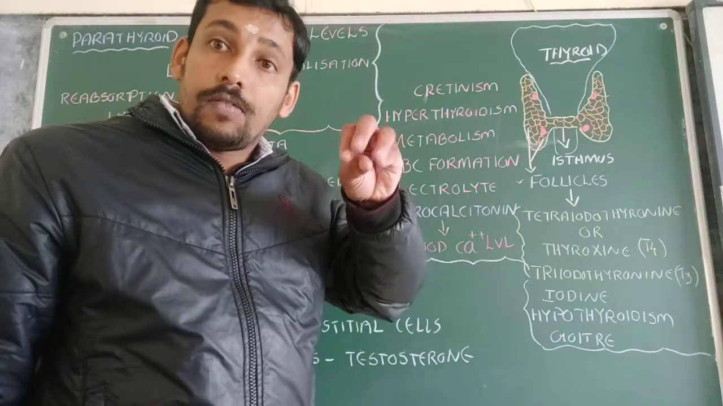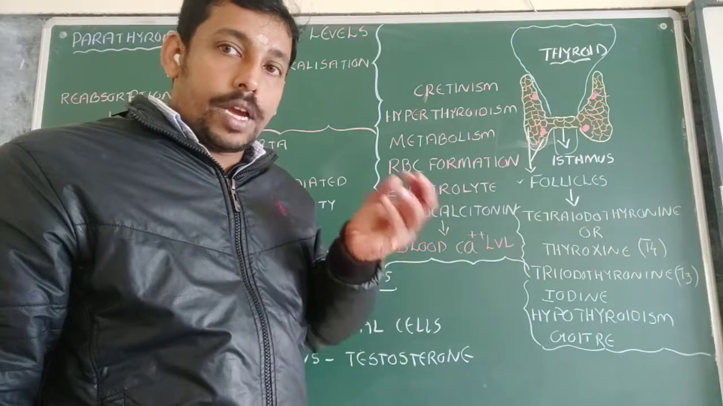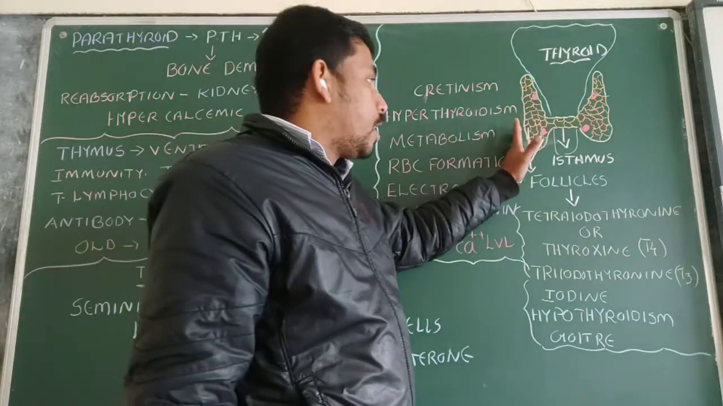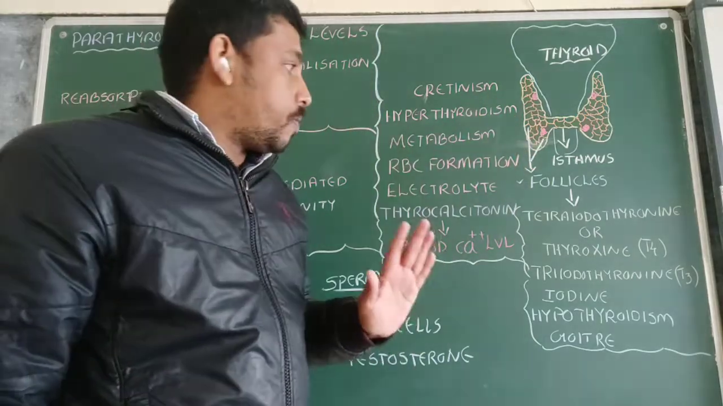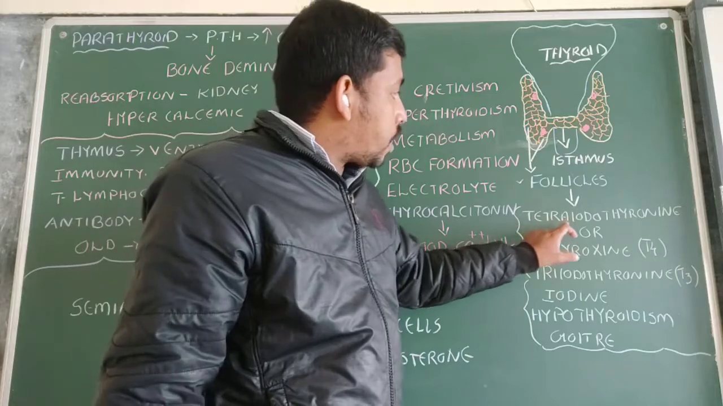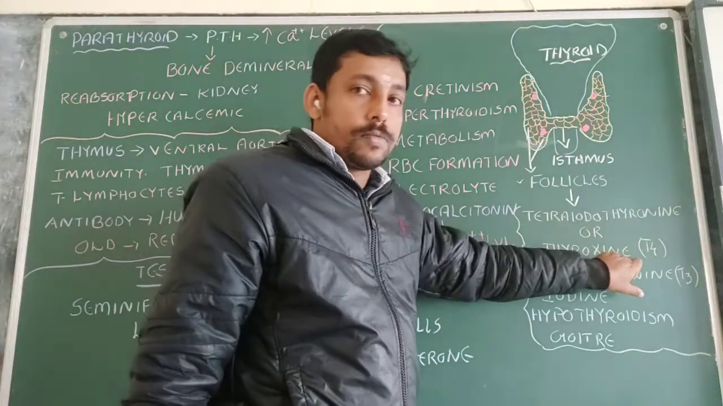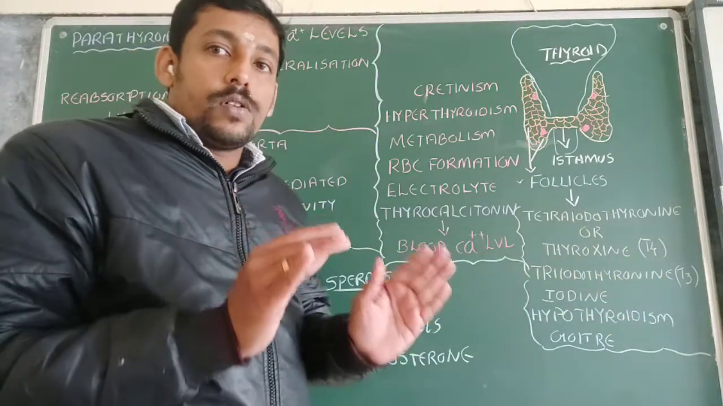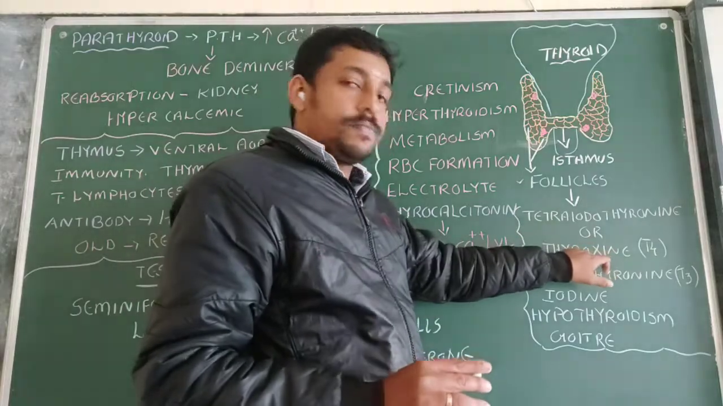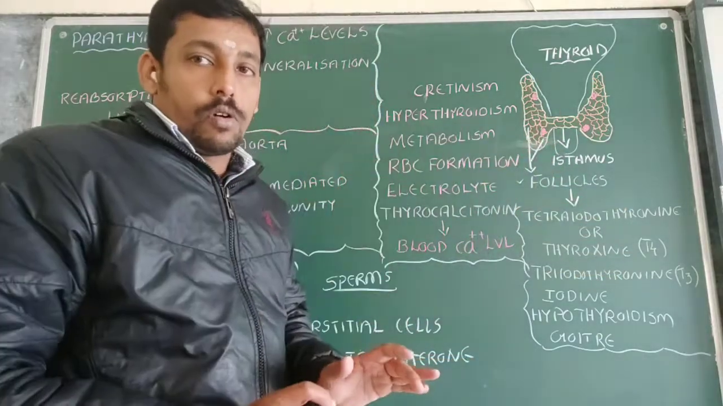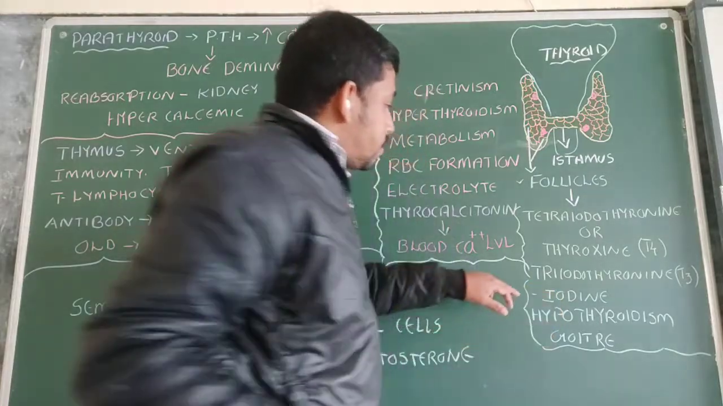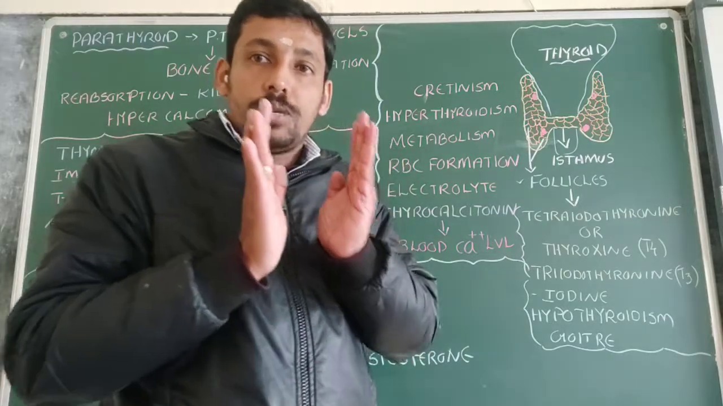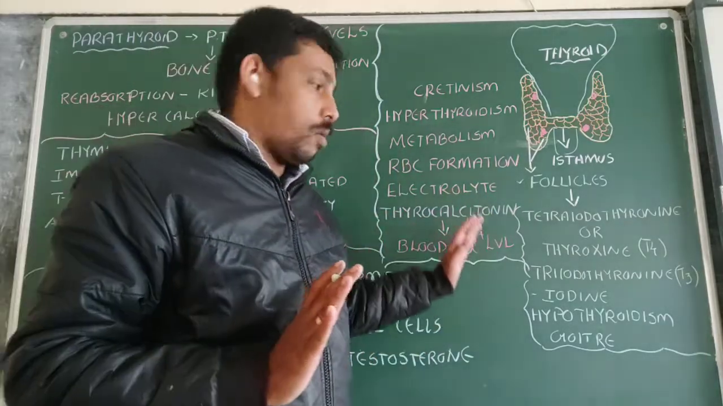These follicles contain follicular cells, and these follicular cells of the thyroid gland produce some hormones. We have studied two hormones: tetraiodothyronine or T4, and triiodothyronine or T3. Tetraiodothyronine is otherwise known as thyroxine. For the production of thyroxine, the presence of iodine is very important, so in our diet we must include iodine. Iodine is one of the most important constituents of these thyroid hormones.